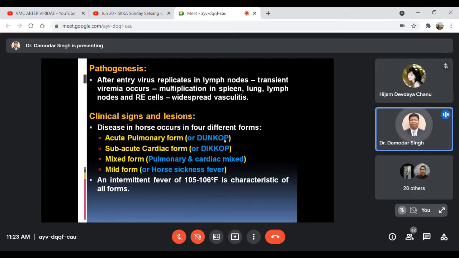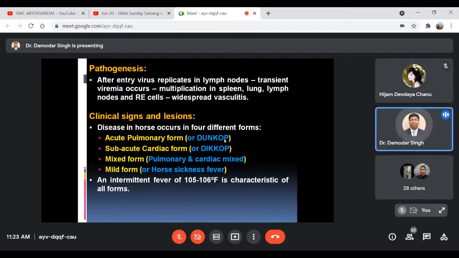Now coming to clinical signs and gross lesions. In African horse sickness, as I have already given you, 4 different clinical forms are there. Those are the acute pulmonary form, commonly known as dun cough; the subacute cardiac form; the mixed form, that means pulmonary and cardiac forms mixed; and the mild form, that is horse sickness fever.